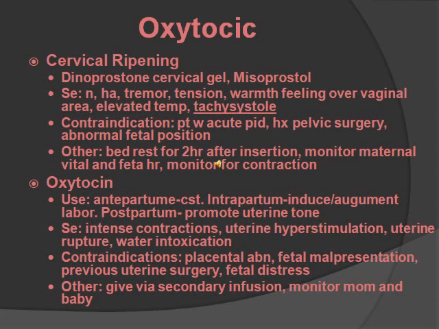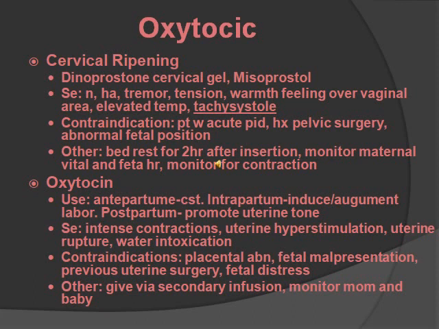Its uses could be antepartum for a contraction stress test, intrapartum to induce or augment labor, or postpartum to promote uterine tone. Some side effects are intense contractions, uterine hyperstimulation, uterine rupture, and water intoxication. It's contraindicated with placental abnormalities, fetal malpresentation, previous uterine surgery, and fetal distress.